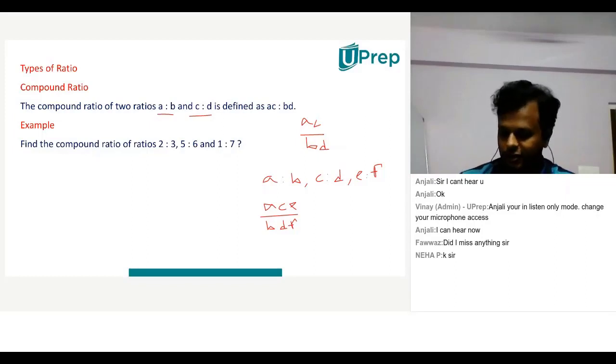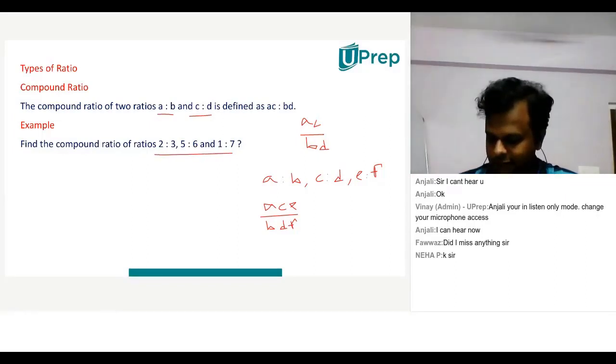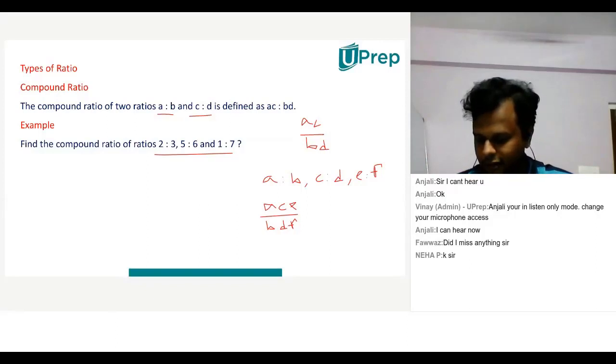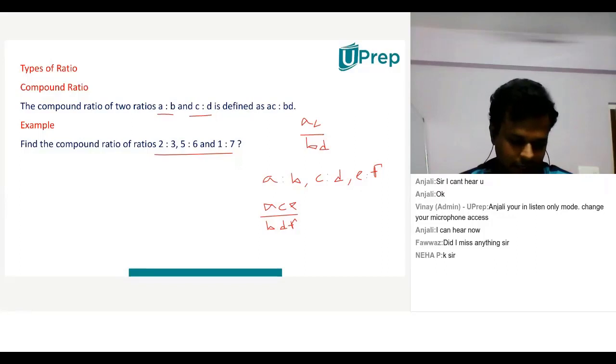So children, what will be the answer in this case? Find the compound ratio of 2:3, 5:6, and 1:7. Please type the answers in the chat box.